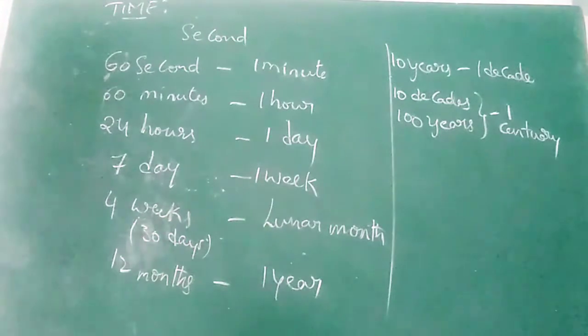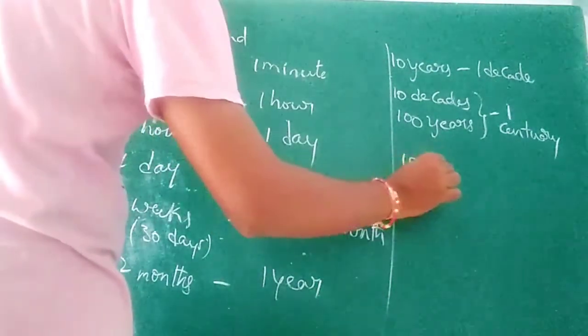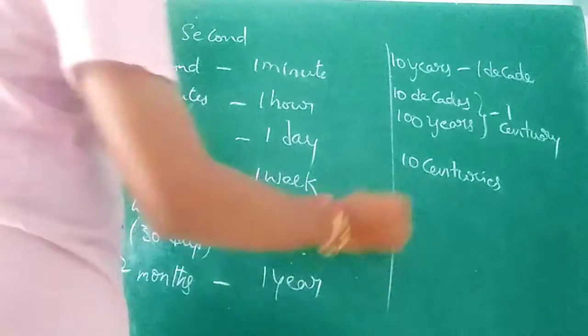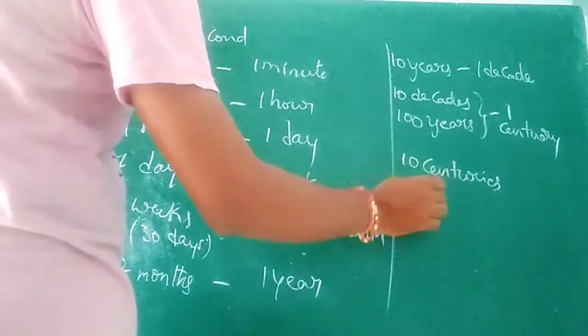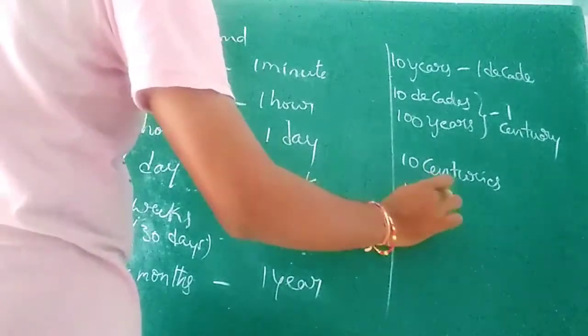Next, 10 centuries. So 1 century is how many years? 100 years. That means 1000 years.